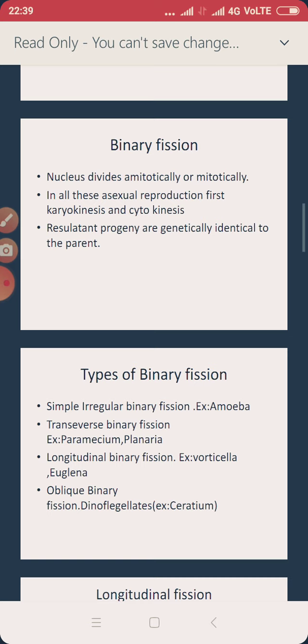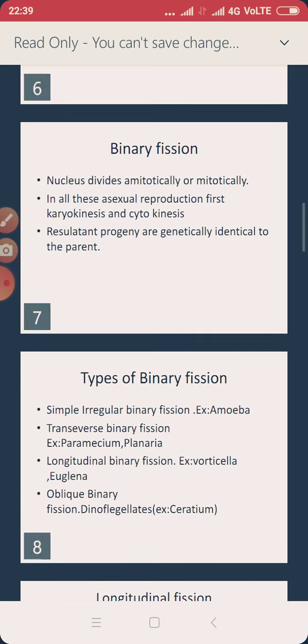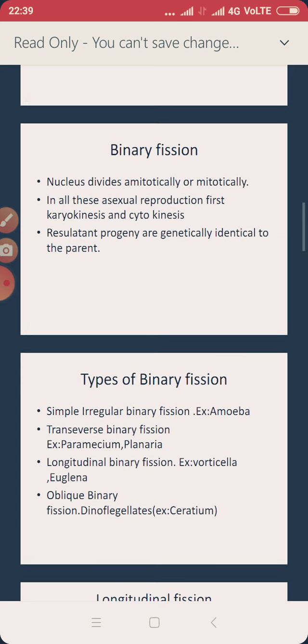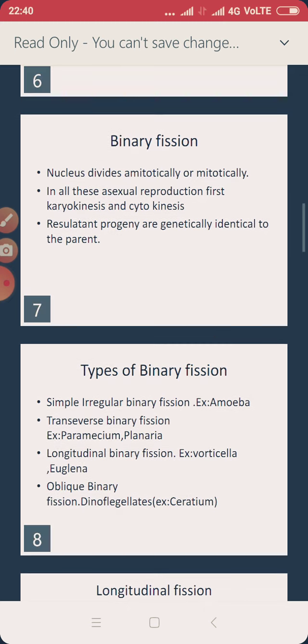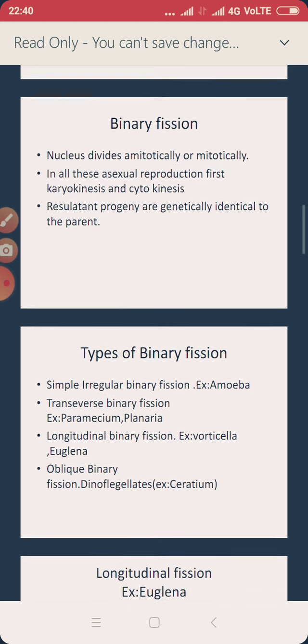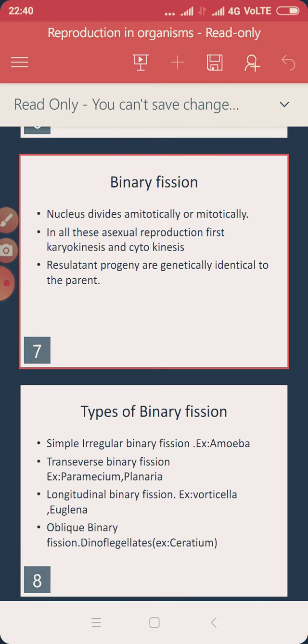So far we have learned 2 different types of divisions: mitotic cell division and meiotic cell division. Now what is this amitotic? We see the amitotic type of cell division in certain very lower organisms, like bacteria or certain organisms like paramecium. So how is it different from the mitotic?